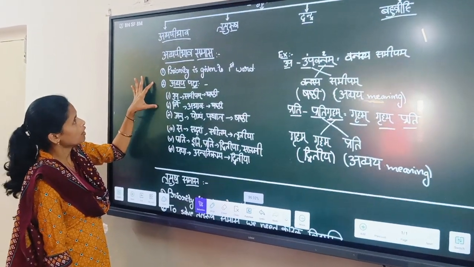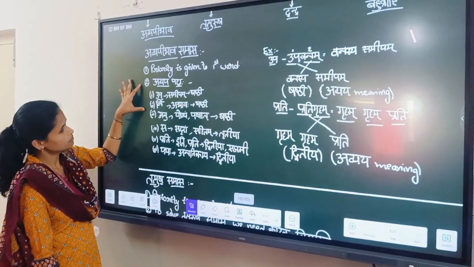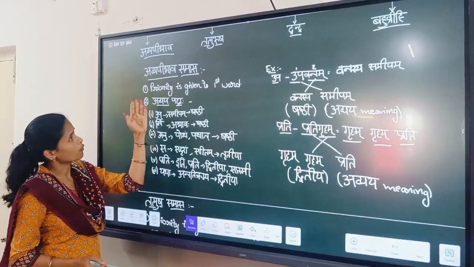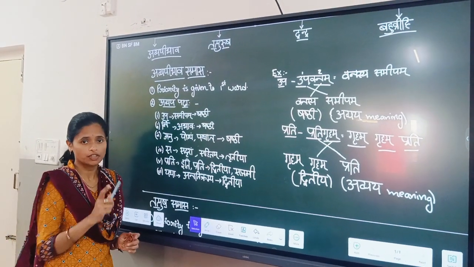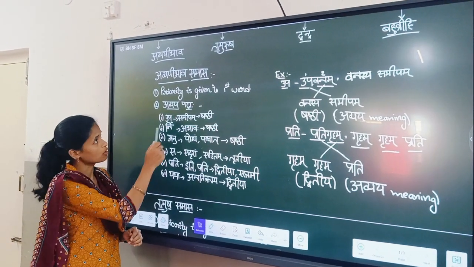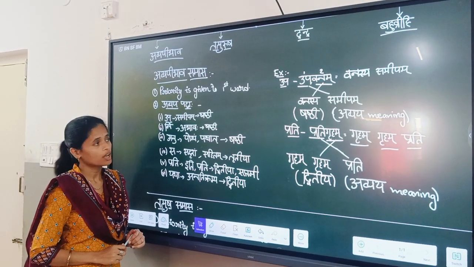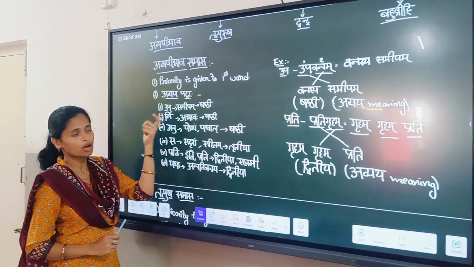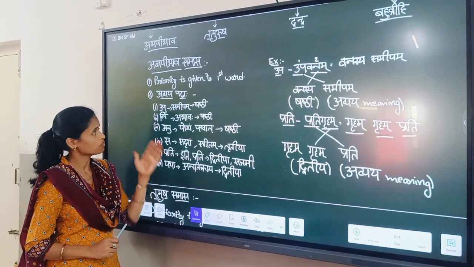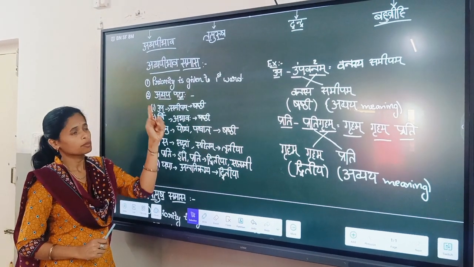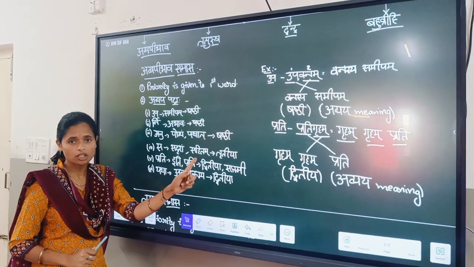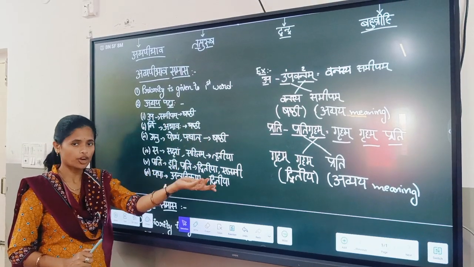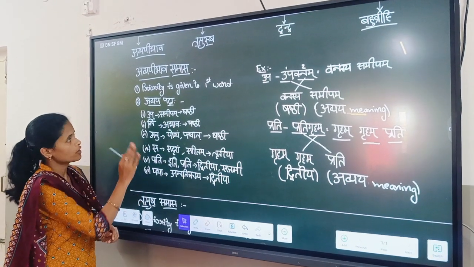Now let us come to avyabha samas. This is point number 1. We give priority to the first word when solving avyabha samas. We take some avyapadas. You have to know the word, its meaning, and which vibhakti it takes, for both splitting and joining in avyabha samas.